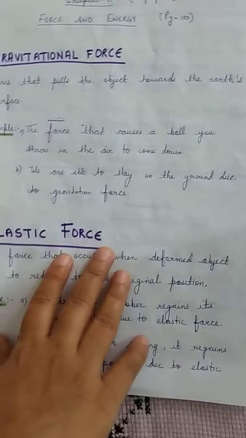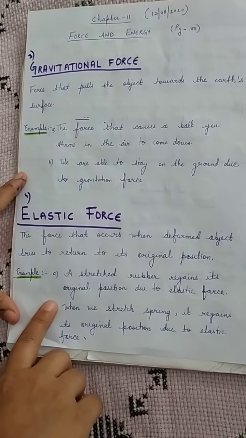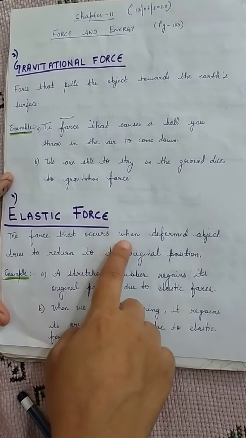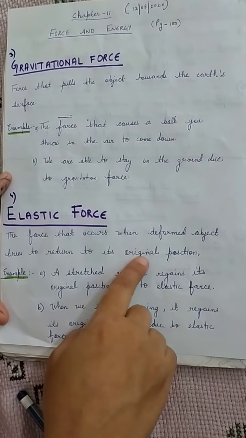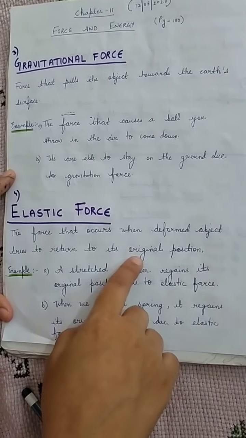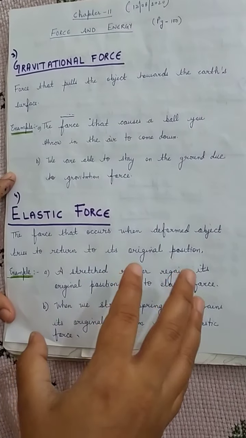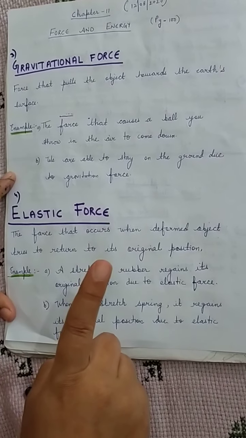Now coming to the second kind of force, that is elastic force. So what is elastic force? It is that force that occurs when a deformed object tries to return to its original position. Means if there is a change in the shape of an object, and it comes back to its original position, then which force acts?